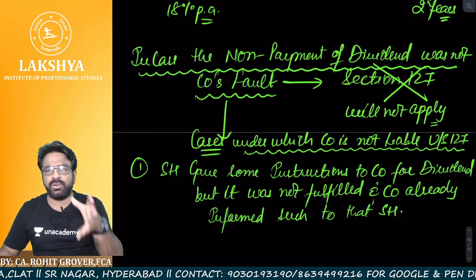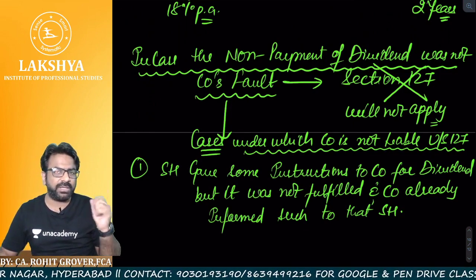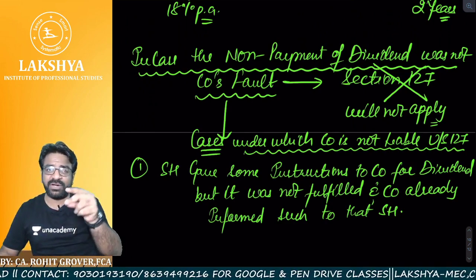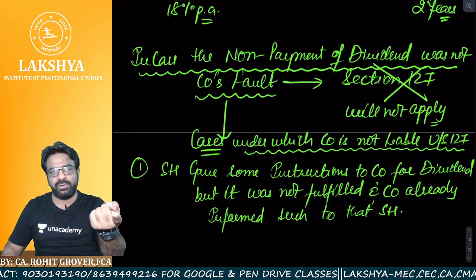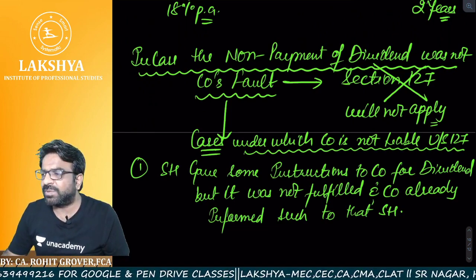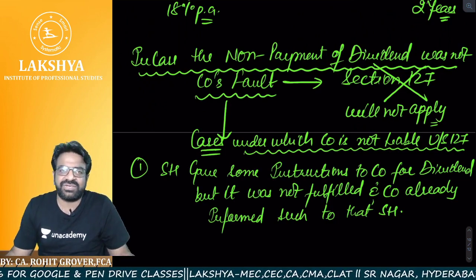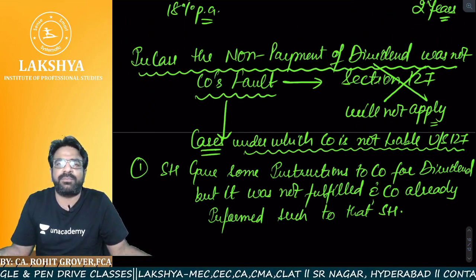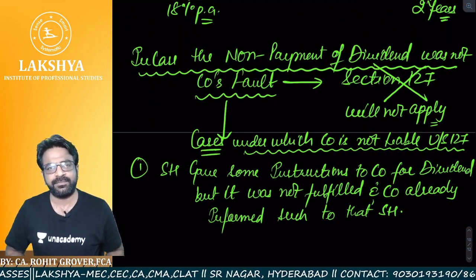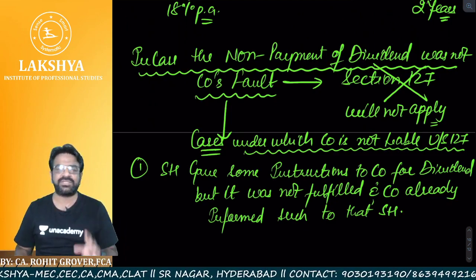No. Whether the instruction of this shareholder can be carried out by the company? No. The company cannot go against the law. The company will not pay the dividend in cash, and his instruction cannot be fulfilled. That we have already intimated to the shareholder. So it is not the company's fault for the non-payment of dividend, because the instruction he is asking for cannot be fulfilled. So why should I pay the penalty as per section number 127? This is a case under which the company will not be liable.